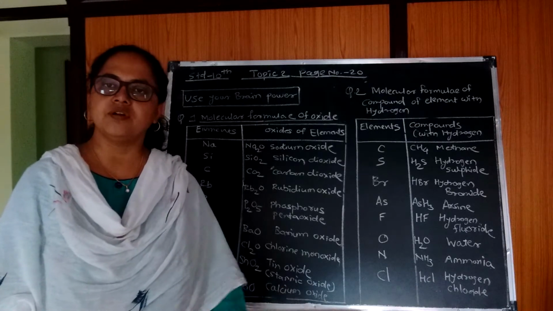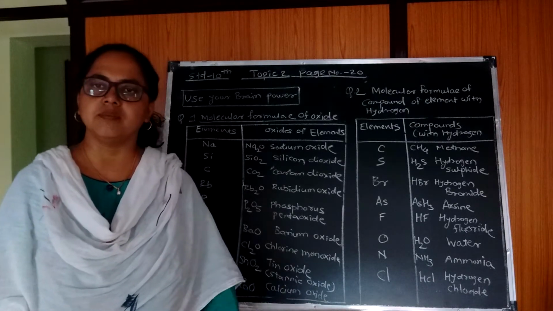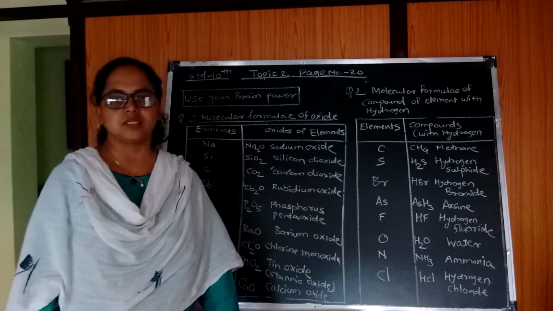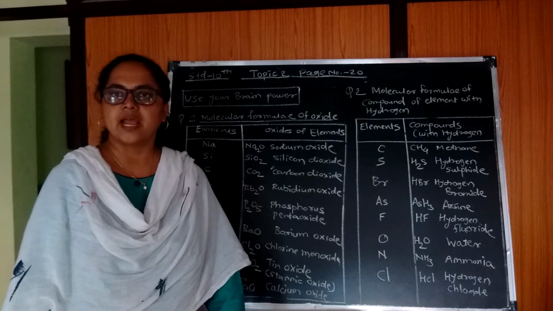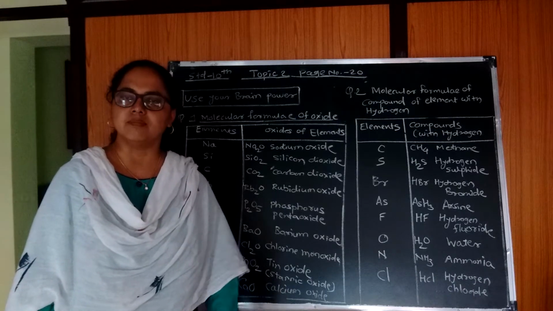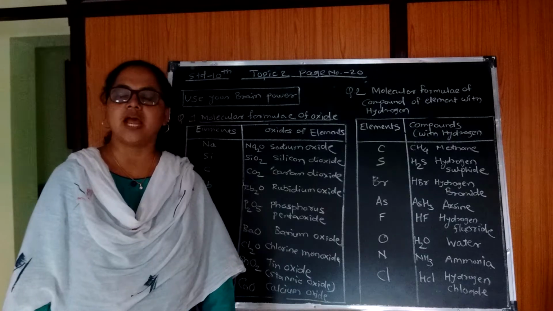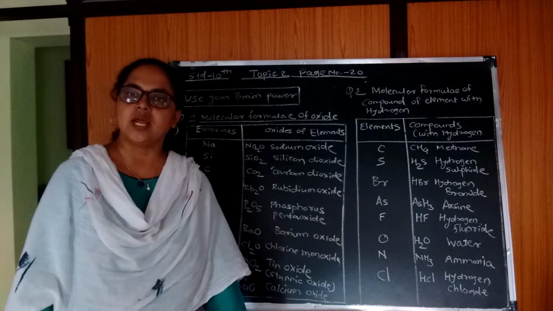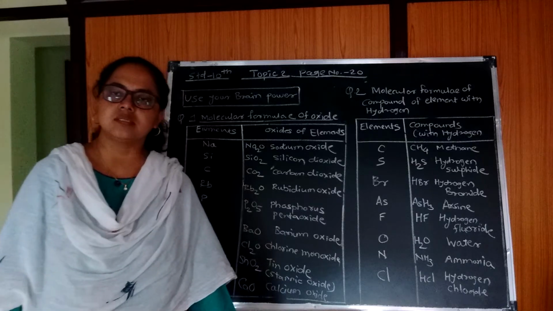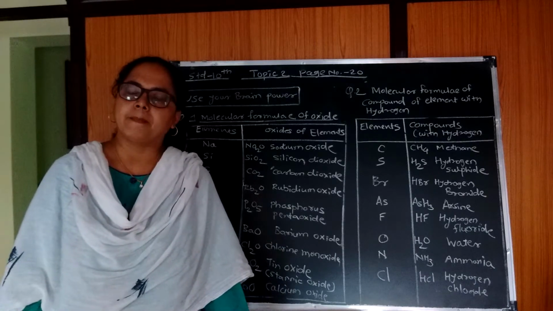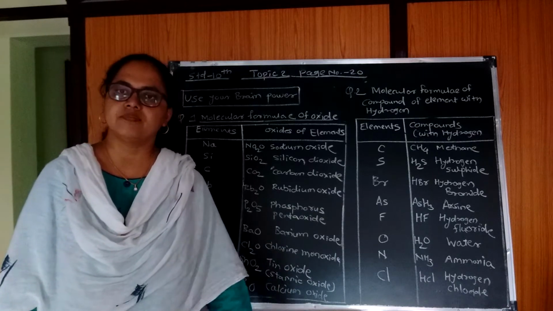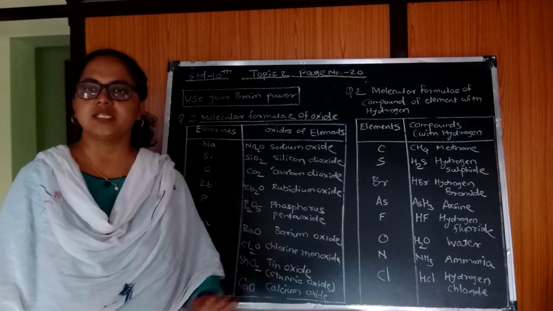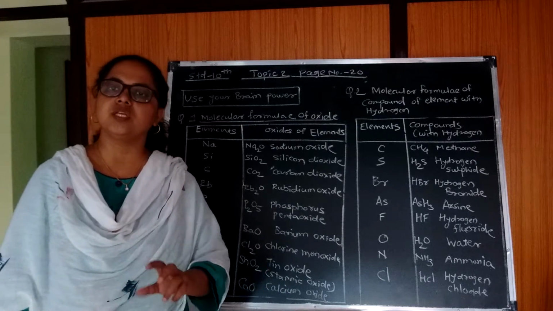We have seen in different videos what the merits and demerits are, and how scientists classified these elements according to increasing atomic mass. That is, they considered atomic mass as the fundamental property of an element. Atomic mass means the addition of protons and neutrons present in the nucleus.